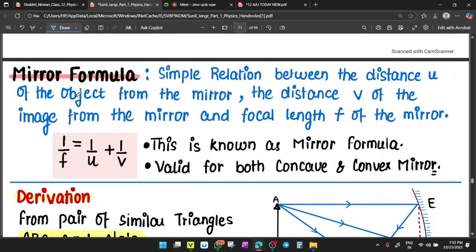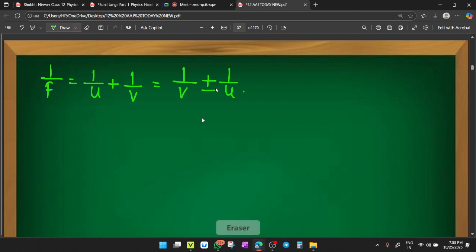Now next, the mirror formula. What is the mirror formula? For numericals it is very important. 1 upon f equals 1 by v plus 1 by u, or 1 upon u plus 1 upon v. It is better if you learn it as 1 upon v plus 1 upon u, because in the lens formula you have to insert only a minus sign, but not here. So this is the mirror formula.